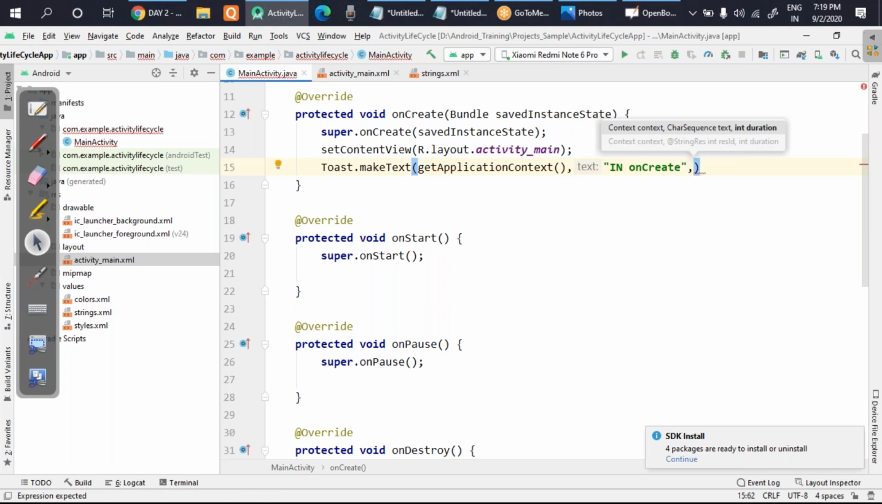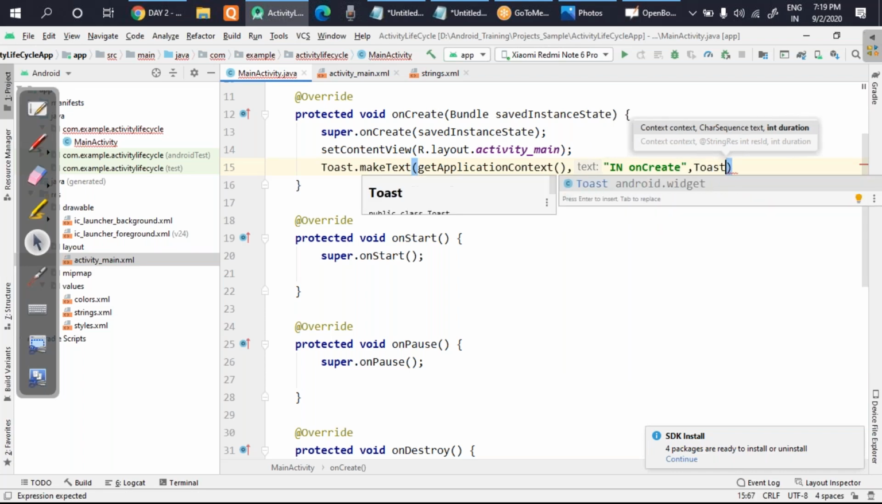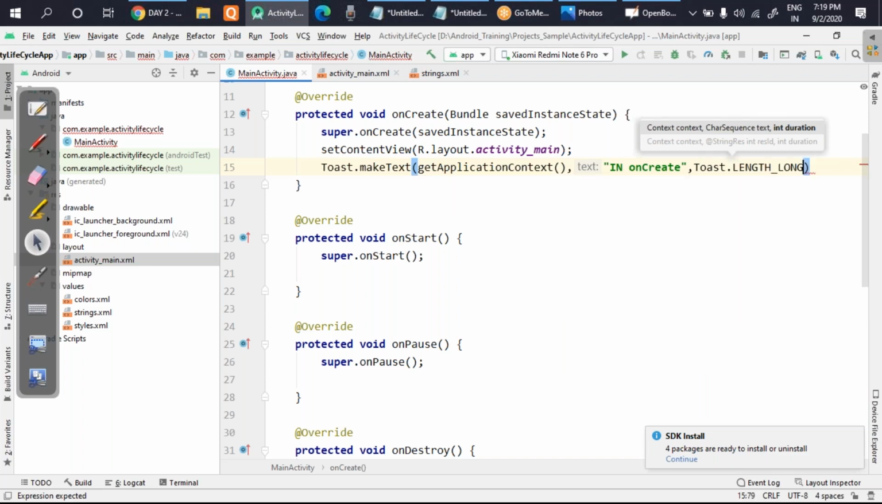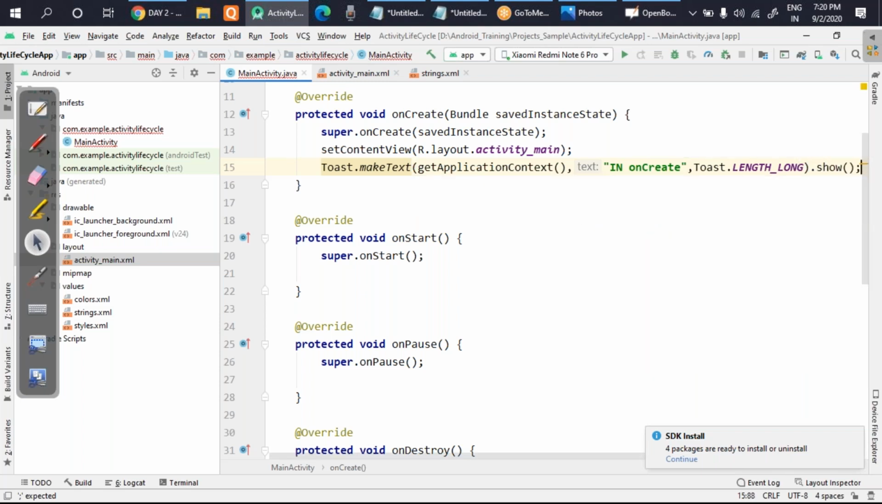Now I'll give some duration. Duration is already fixed. So you will call Toast again, and you will use a variable, that is LENGTH_LONG, which has the default timing. So that I'm going to use. And then in order to display this notification, you'll call the function dot show. With this, whenever the onCreate method is executed, it will display the message "in onCreate".